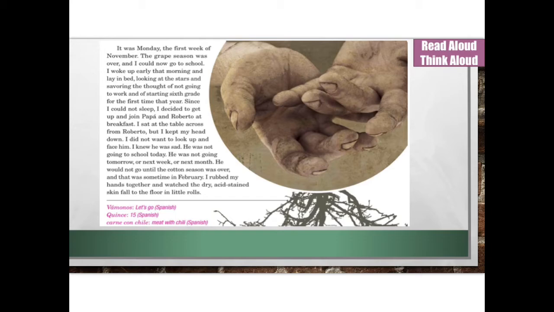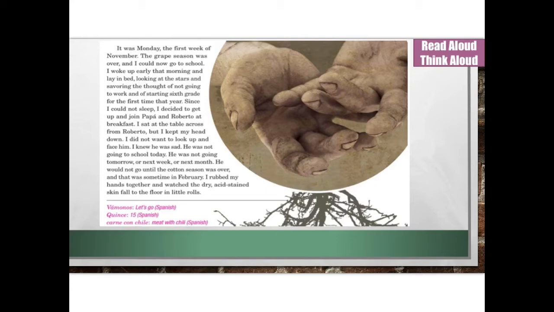He was not going to school today. He was not going tomorrow or next week or next month. He would not go until the cotton season was over, and that was sometime in February. I rubbed my hands together and watched the dry, acid-stained skin fall to the floor in little rolls.